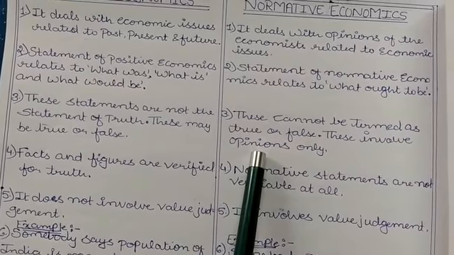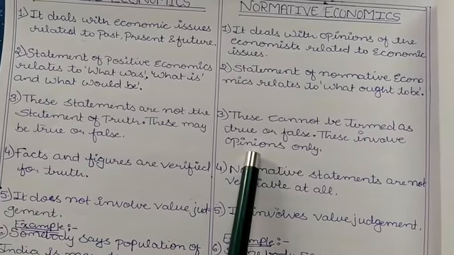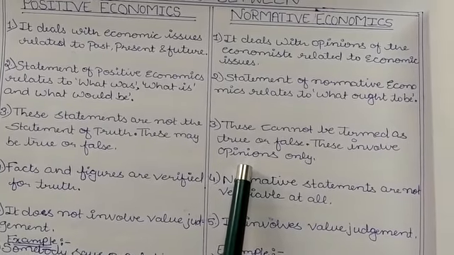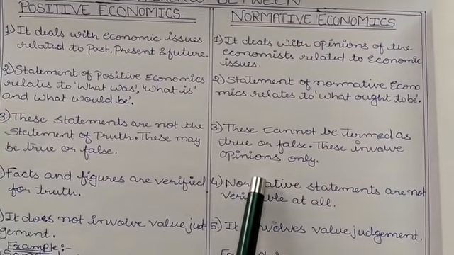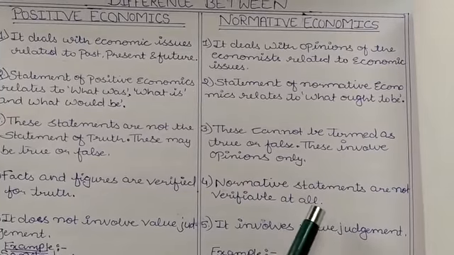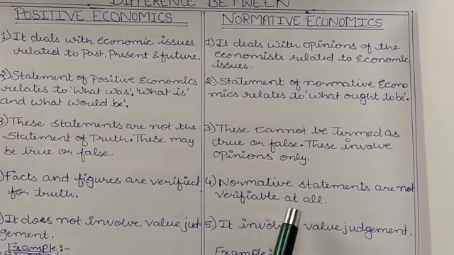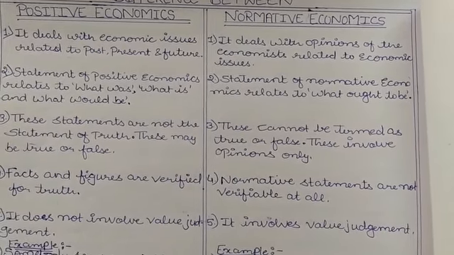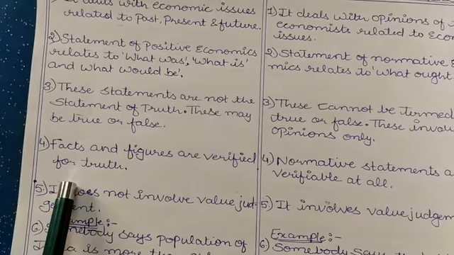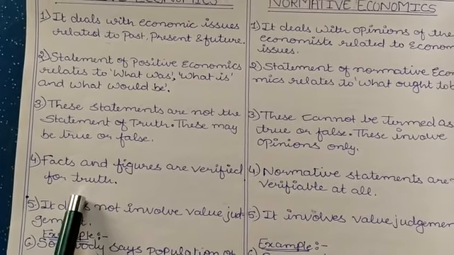For example, I can say that in India, the reason for poverty is unemployment. This is my opinion. It is quite possible that some other reasons are there, and I don't have any facts and figures to prove this. Facts and figures are verified for truth. We can use facts and figures in order to find out the truth.